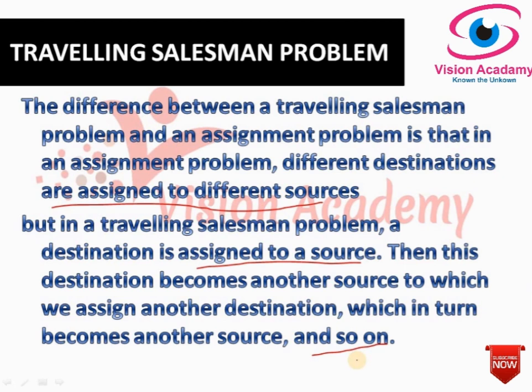There are three things to be clear about in the traveling salesman assignment problem. One, he has to travel some cities in his territory. Second, he has to start with a particular city, and finally he should come back to that city only. And one more thing: once he reaches a destination, that destination becomes the source for reaching another destination. These three things are very, very important, based on which we will obtain the optimal solution.